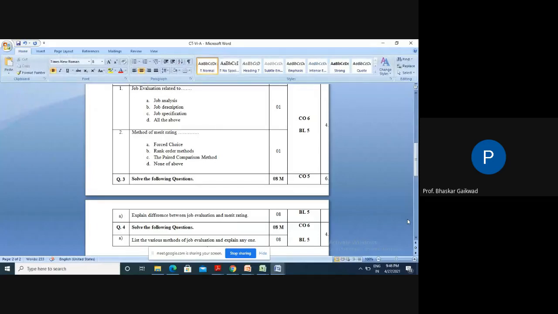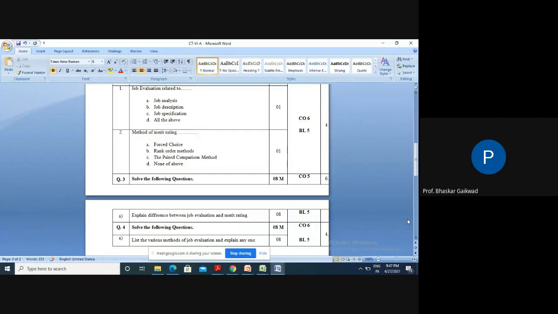There are seven points related to job evaluation and merit rating. I have already given this part in the study material. You can search for the seven points and rewrite them.